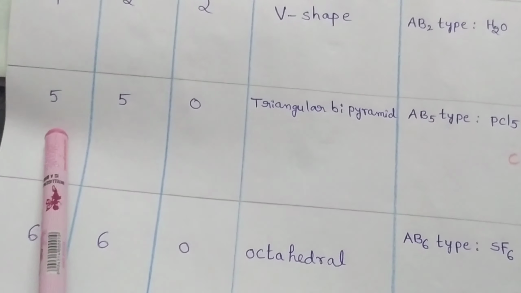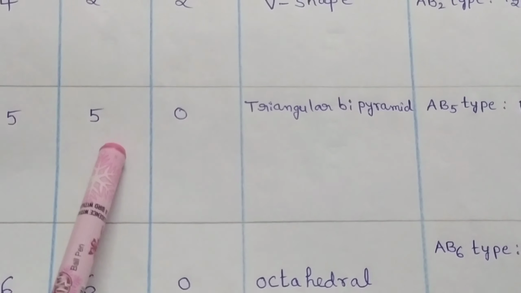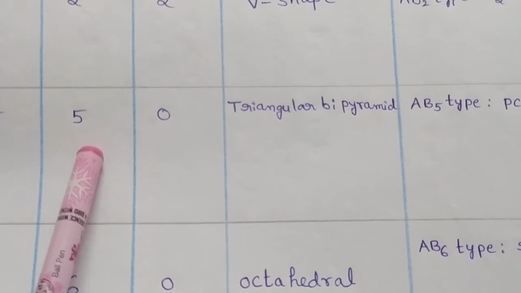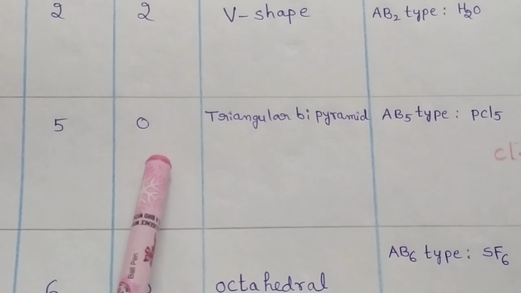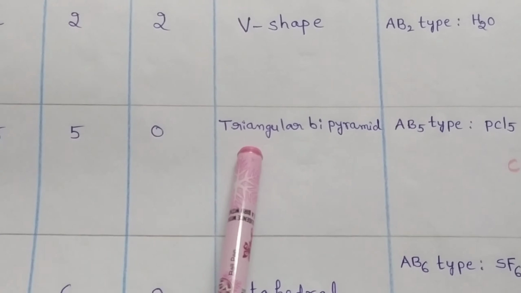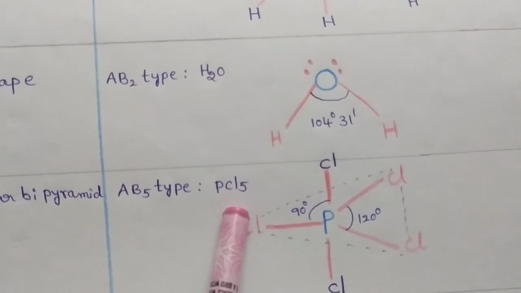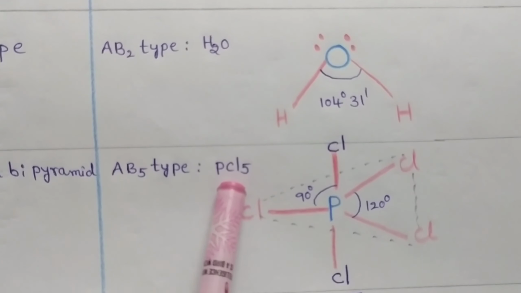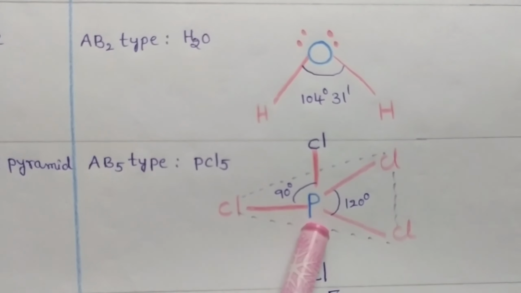If a molecule contains 5 electron pairs, among them 5 are bond pairs of electrons, so there are no lone pairs of electrons. Such a molecule has a triangular bipyramidal shape. For example, the PCl5 molecule. In PCl5, phosphorus is the central atom.